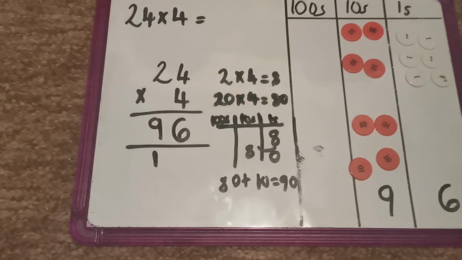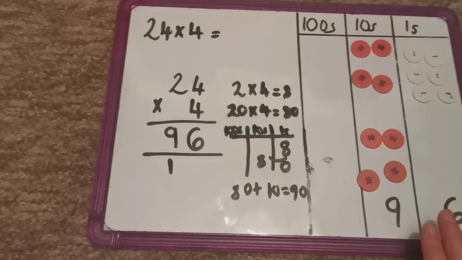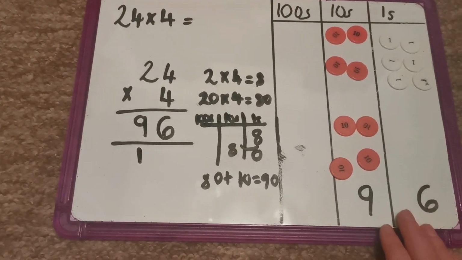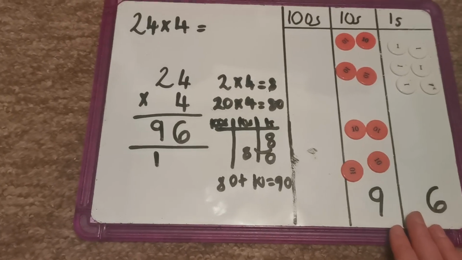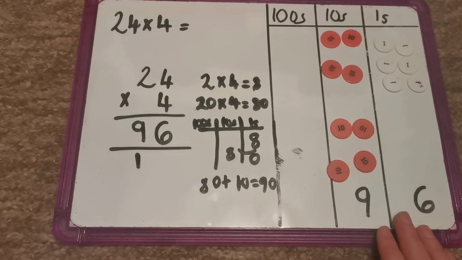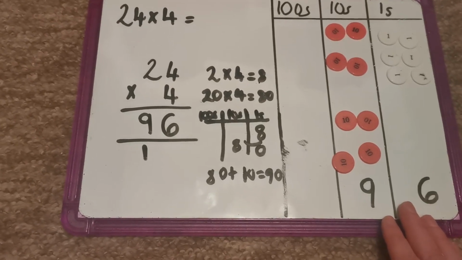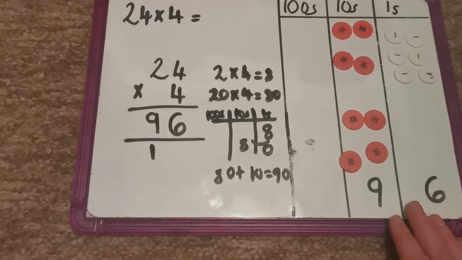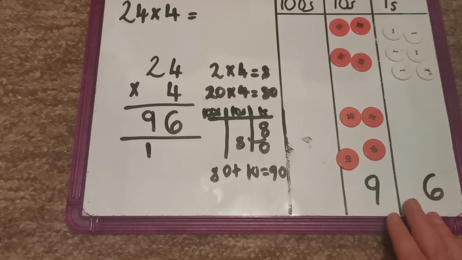Please use jottings and drawings to help you. So if you need to, draw out jottings like a place value chart, or use objects to find out your answer, that's okay, just make sure that you're using resources to help you. I know that you don't have place value counters probably at home, but just use anything you can really. Pasta is quite a good way of counting out and helping you calculate, or anything that you can manipulate.